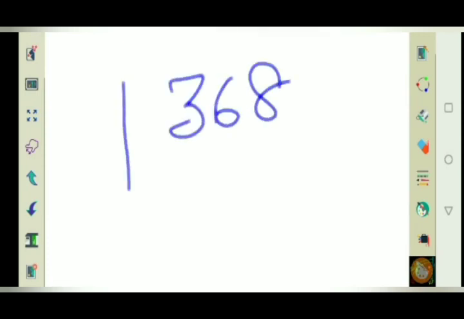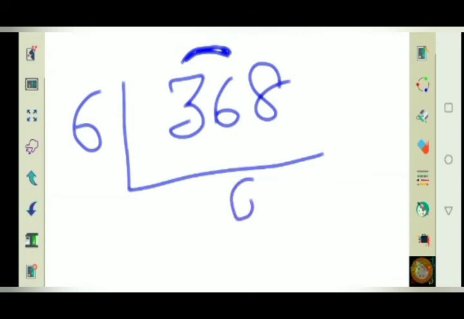So let's solve another sum. You can also take the example with me. Let me change the color. 368. Try to divide 368 by 6 with me. Now first I am having 3. So 6 into 3 won't go. So what we'll do? We'll take 36. So 6 6s are 36.